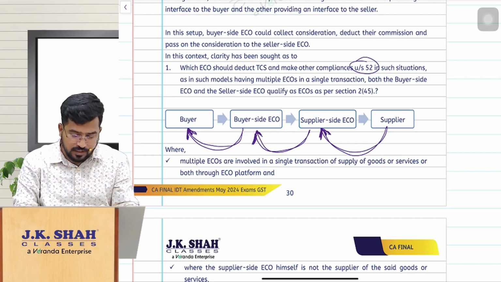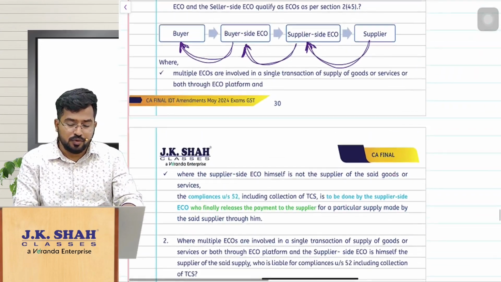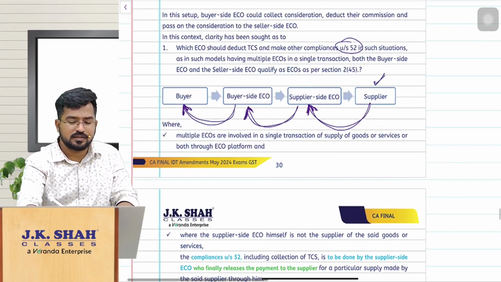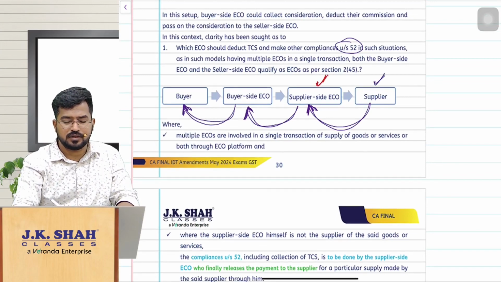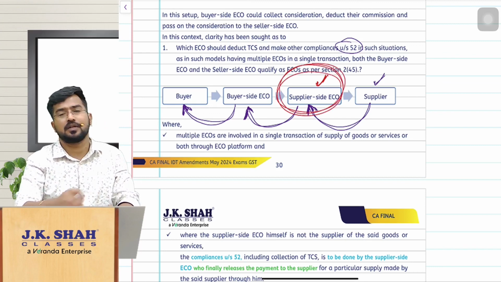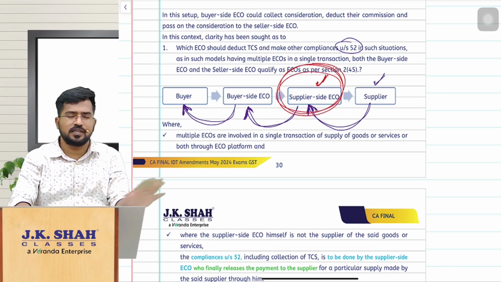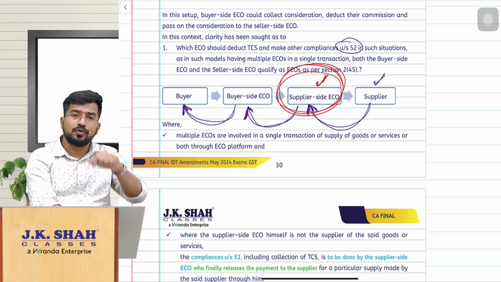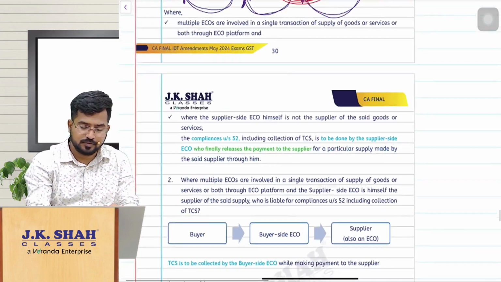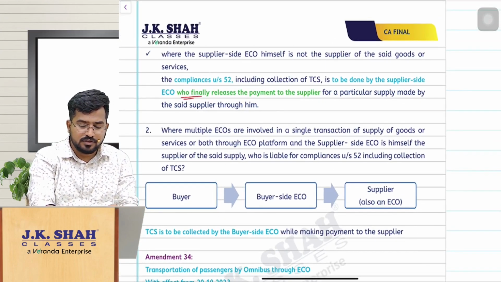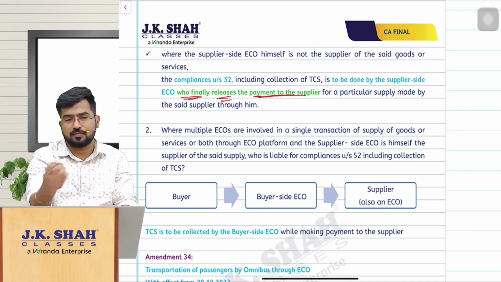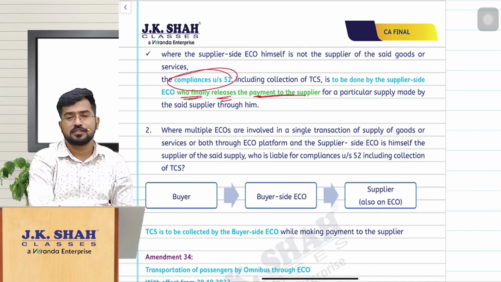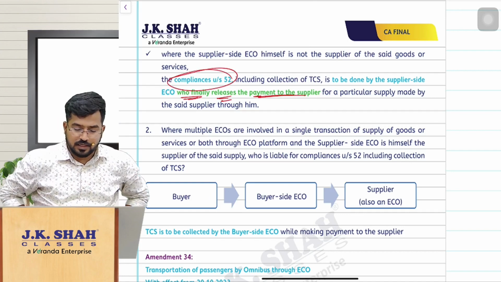Then the department has clarified that in such cases, whoever is releasing the payment to the supplier is liable. Generally the supplier's payment is released by this e-commerce operator, so this e-commerce operator will be liable to collect tax under section 52. Very simple. When multiple e-commerce operators are involved in one single transaction, the one who finally releases payment to the supplier is the e-commerce operator who has to follow section 52 compliances. That is the clarification.